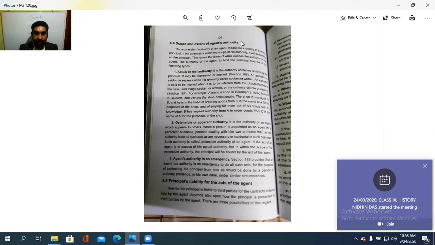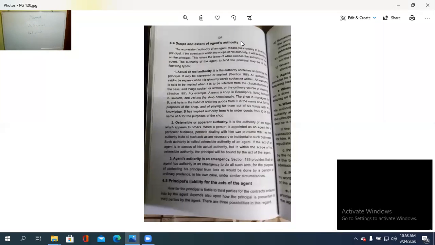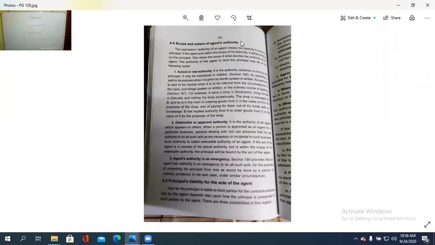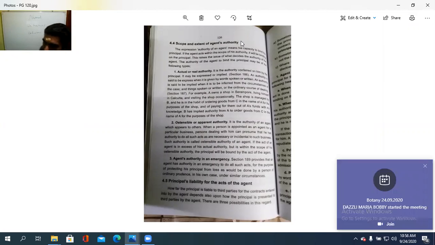And also the principal's liability for the acts of the agent. In case of a named principal, the agent discloses the principal's existence and name. If the existence is disclosed but the name is not, that is the unnamed principal. And where both the existence and the name are not disclosed by the agent, that is the undisclosed principal.